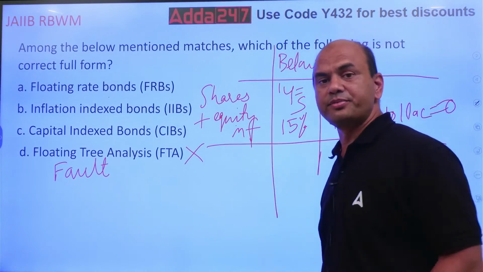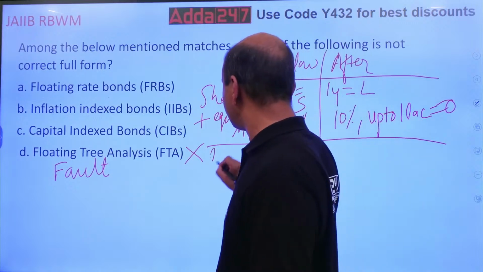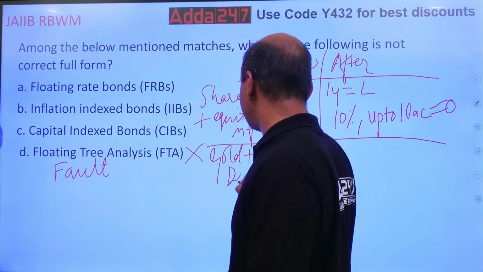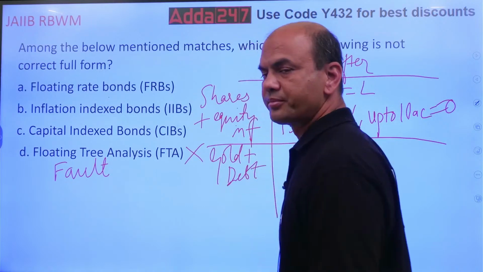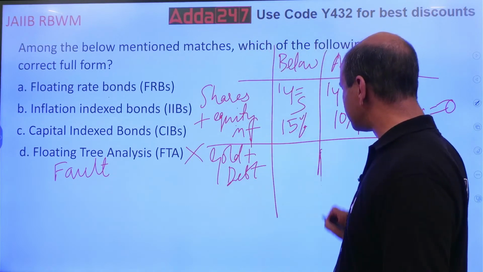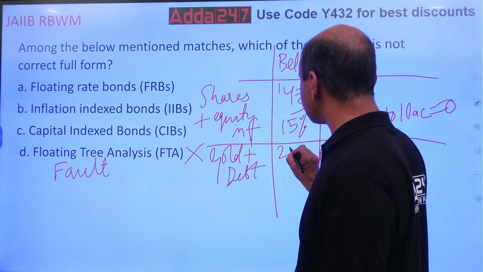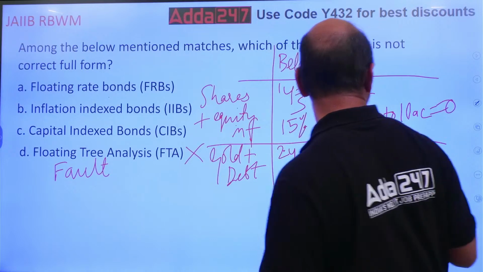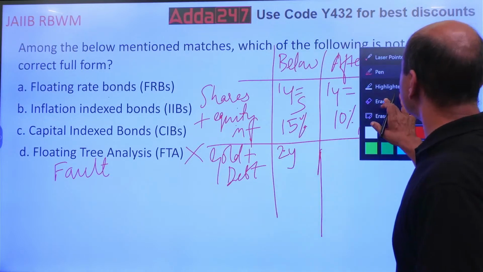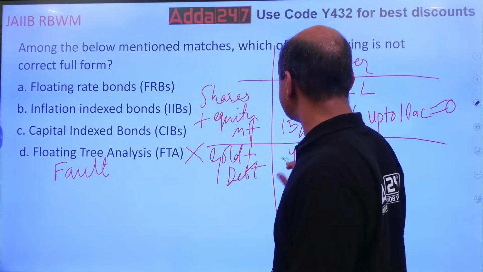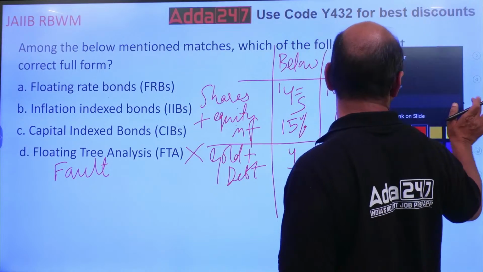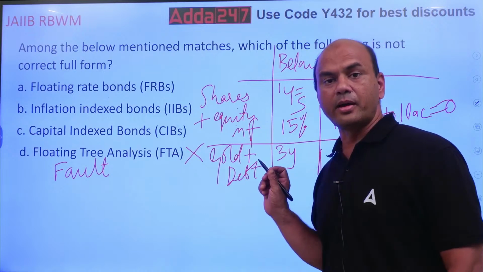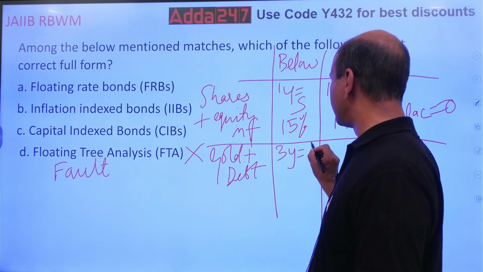Next one, gold. If I am having gold plus debt mutual funds, then this is not up to 1 year now, it is up to 3 years. Gold is up to 3 years. Up to 3 years it comes under short-term capital gains.